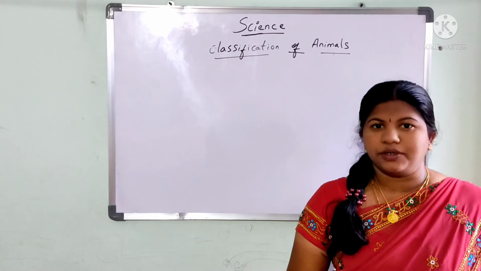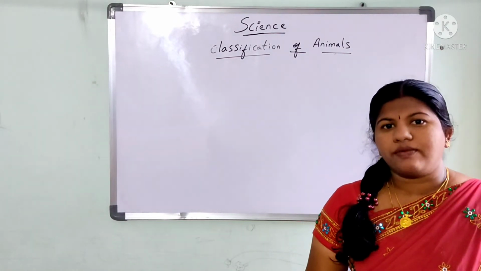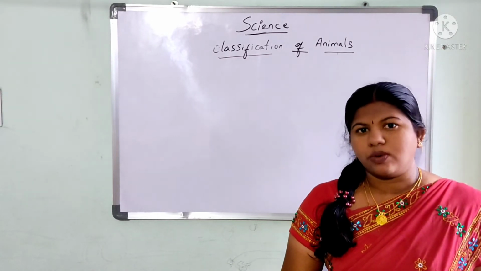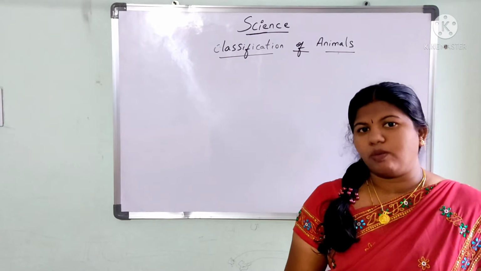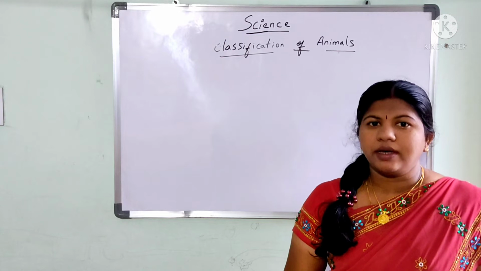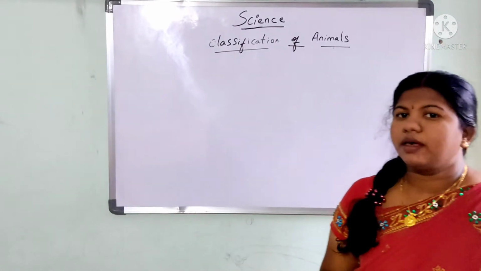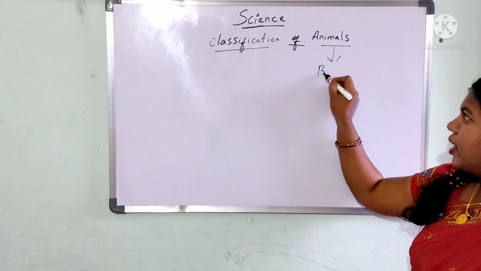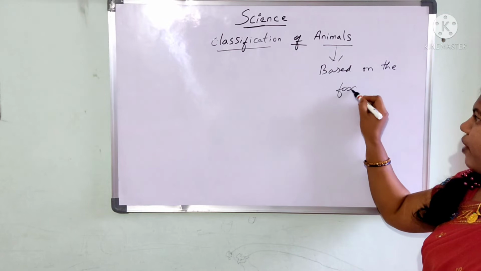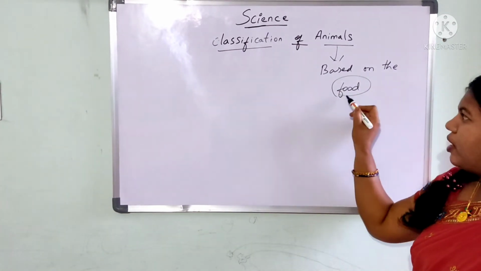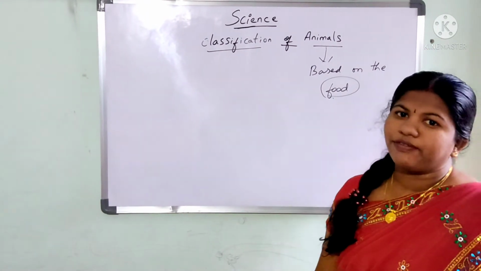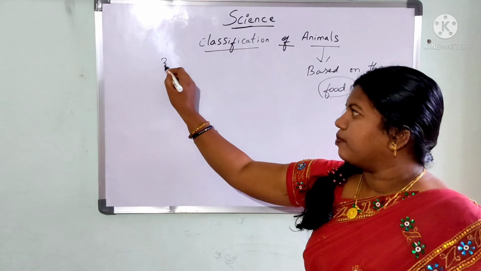Okay, let's enter into our topic. So, in what way are we going to classify the animals? So, you already know that animals are divided into two types as pet animals and wild animals. Pet animals are also called as the domestic animals. But here we are going to classify the animals based on the food they take. So based on the food of animals, based on that category, we are going to classify the animals into three types.